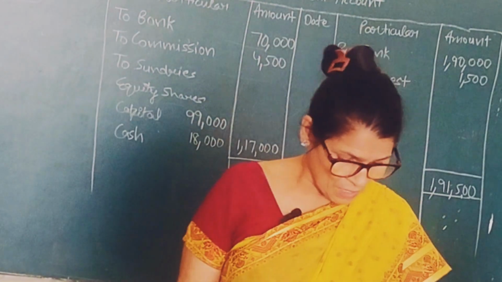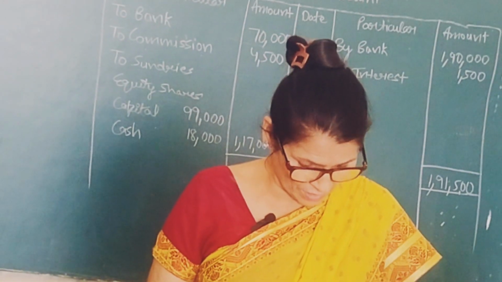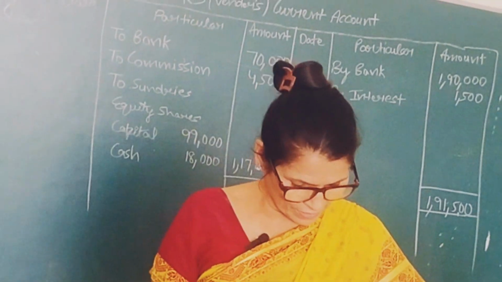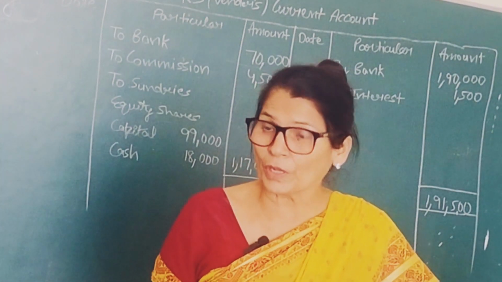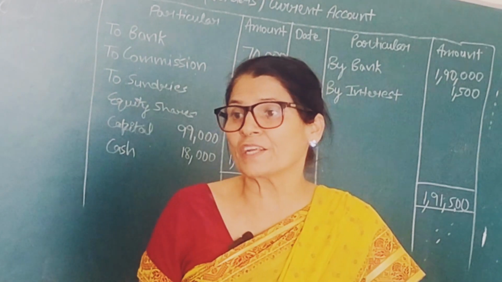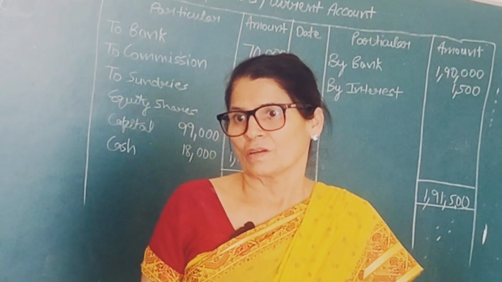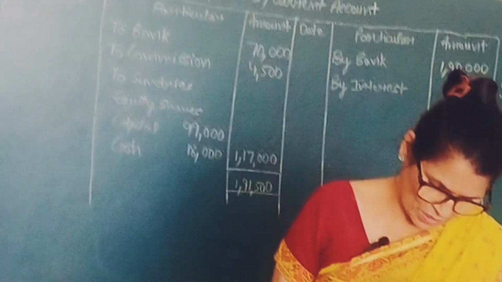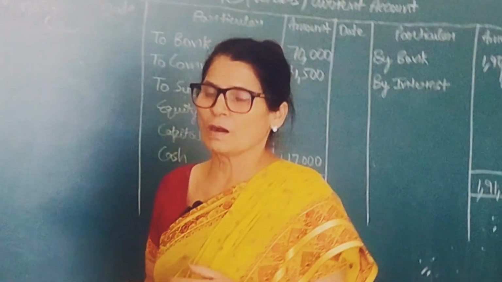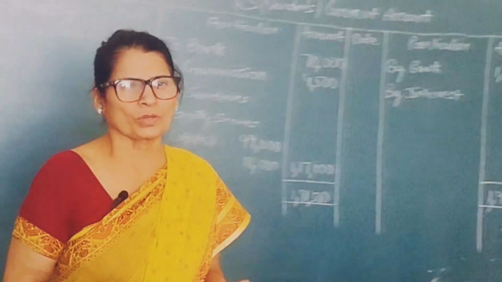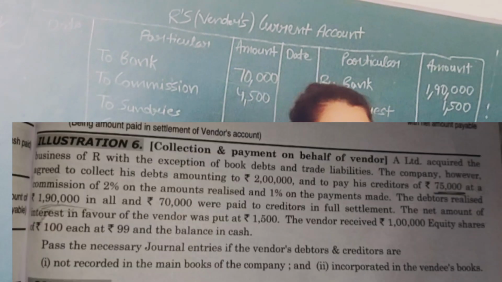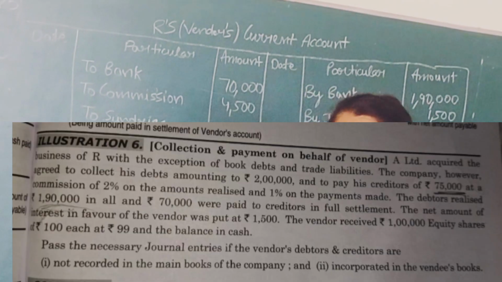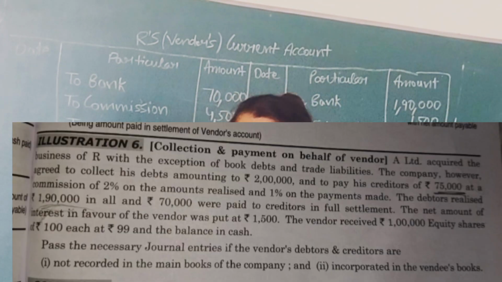So there are 2 points. Point number 1 is when the debtors and creditors are not recorded in the main books of the company. The second point is when they are incorporated in the books of the vendor. So we will see how the company is getting commission on the debtor collection or what they are paying on the creditors. What should be the journal entry, what should be the account, that we will see.